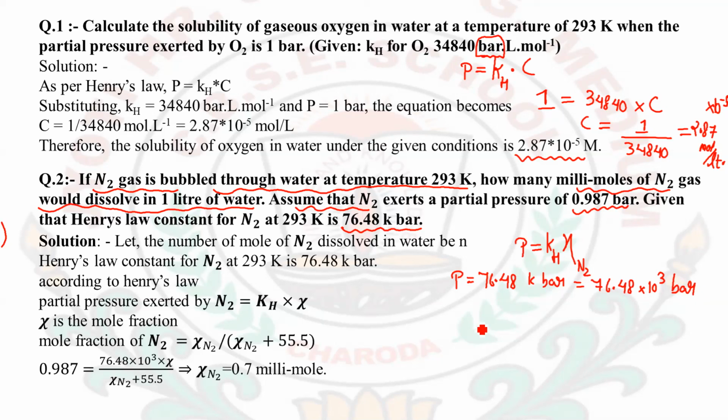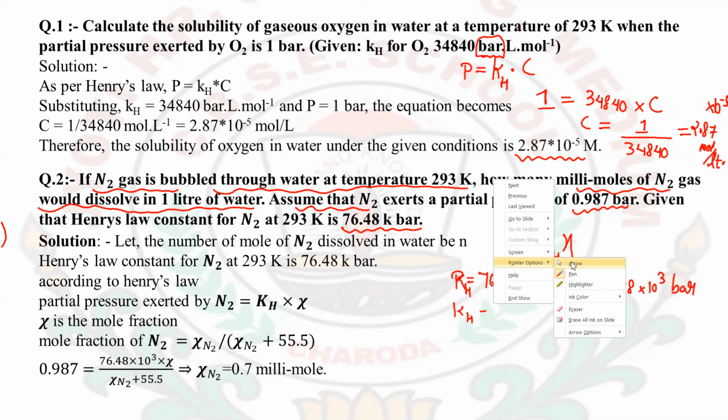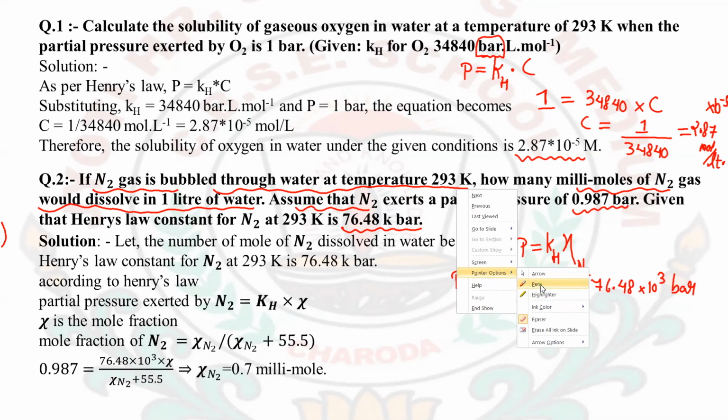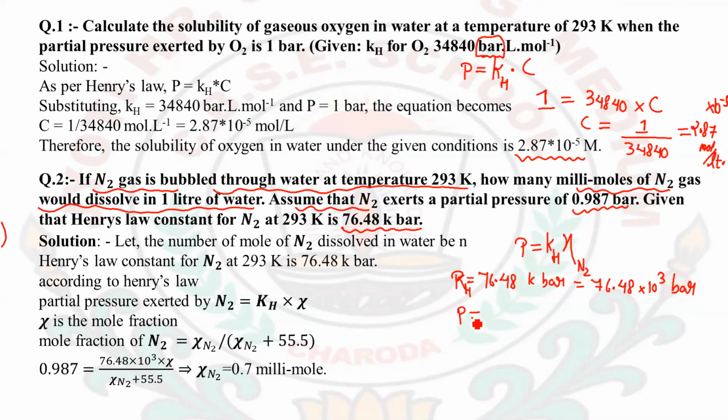Sorry, it is Kh, not P, it is Kh. And for P, the partial pressure is 0.987 bar.